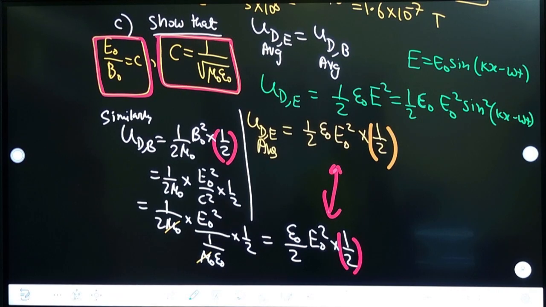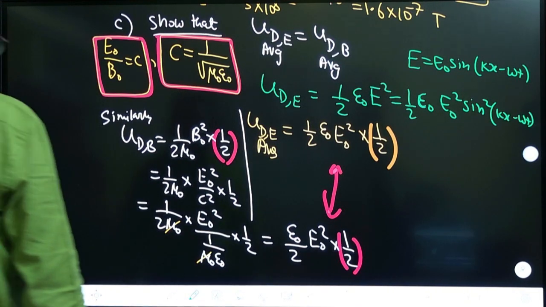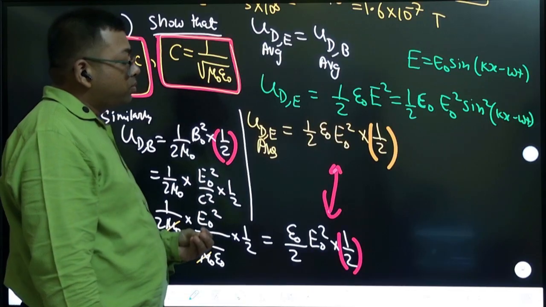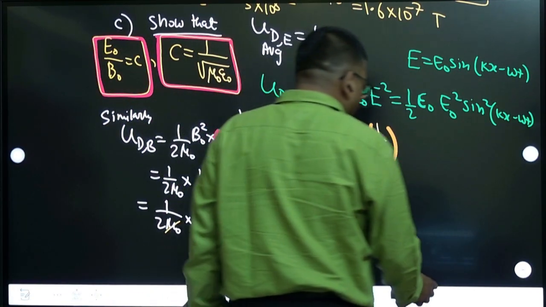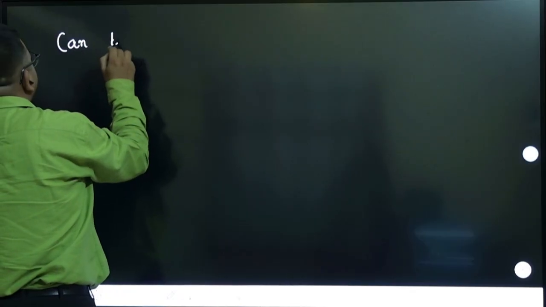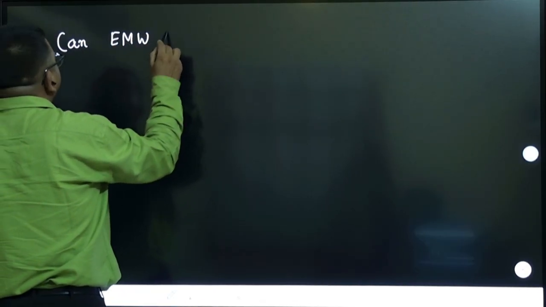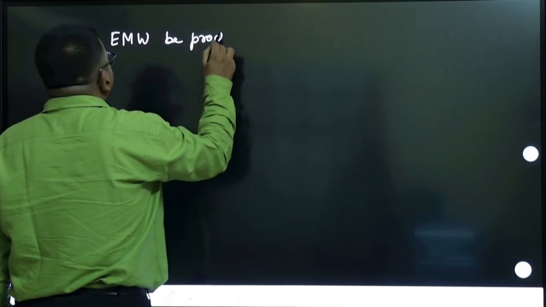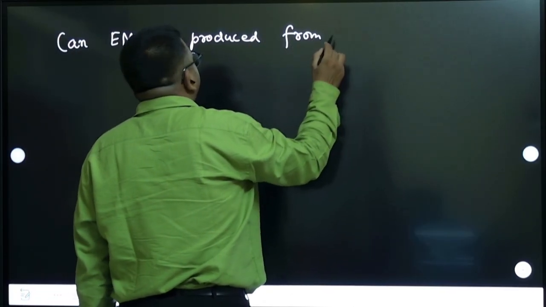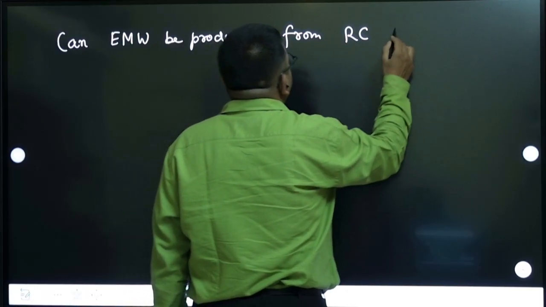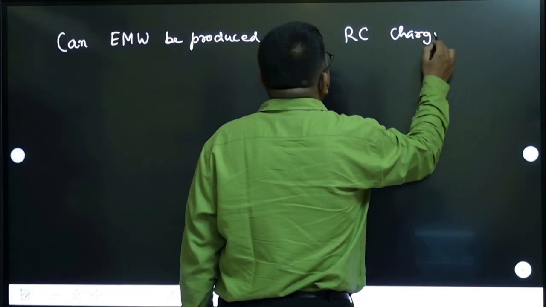But now there are some critical questions which you need to note. Some important conceptual questions which may come from this chapter. Okay, what is that? So first question is: can electromagnetic wave be produced from an RC charging circuit?